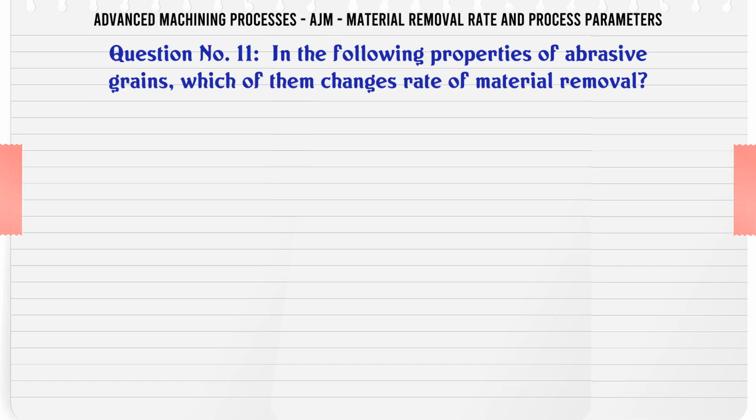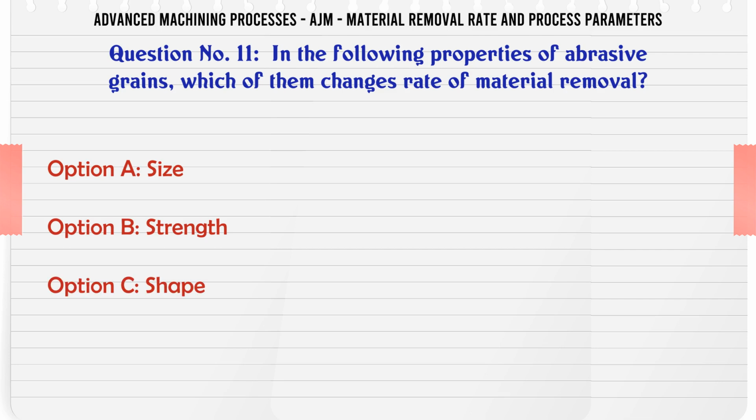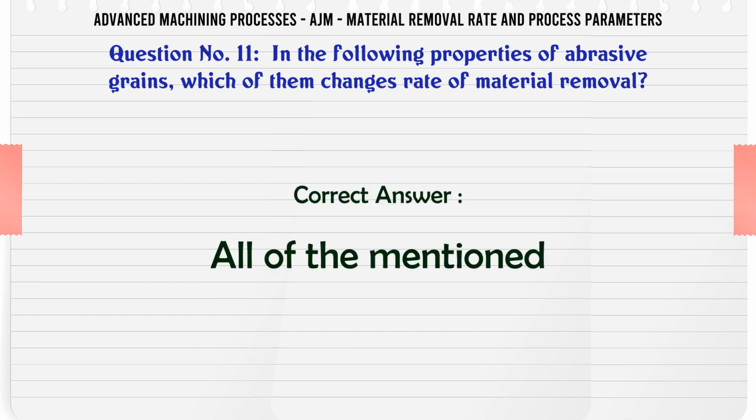In the following properties of abrasive grains, which of them changes the rate of material removal? A size, B strength, C shape, D all of the mentioned. The correct answer is all of the mentioned.